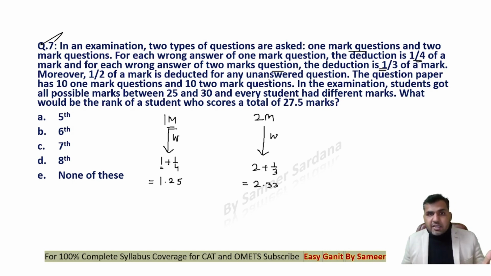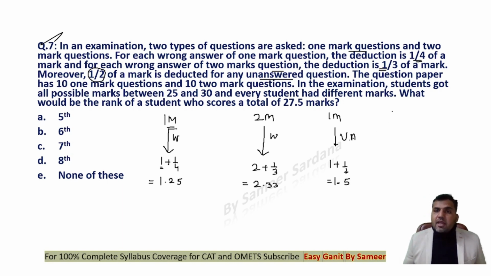Moreover, half of a mark is deducted for unanswered question. If you are leaving a 1 mark question unattempted, you will be losing half a mark more. That means you could have got positive 1 mark, but now there will be a deduction of -0.5. So your overall score will get reduced by 1 plus 1/2, that means 1.5 marks. And in case of a 2 mark question, if you're leaving this, you again will be losing 1/2 more marks. So 2 plus 1/2, you'll be losing 2.5 marks here also, right?